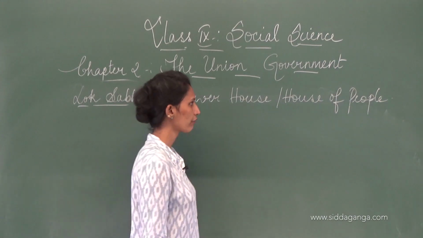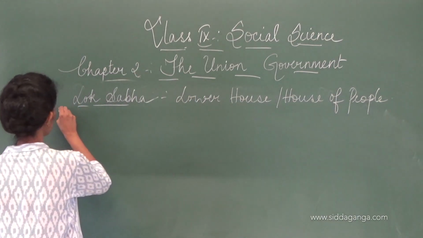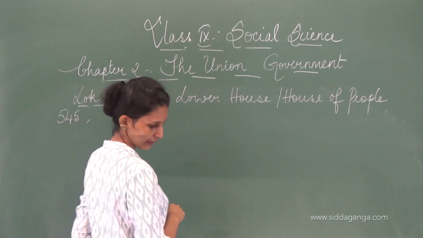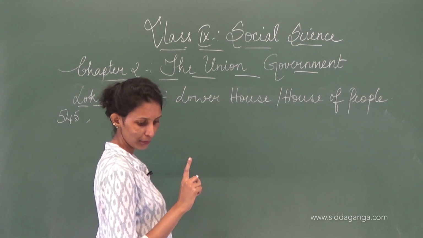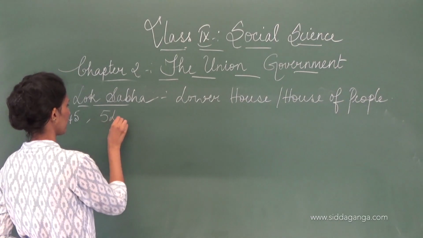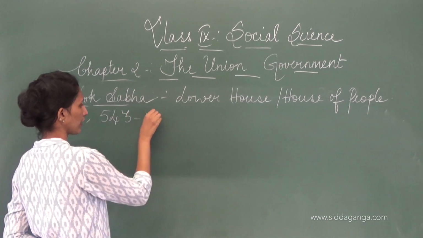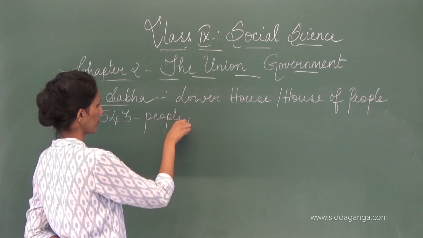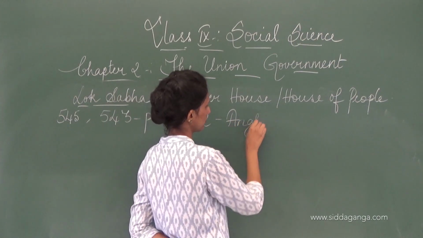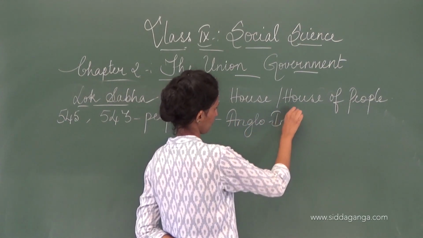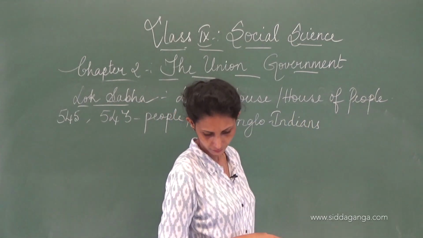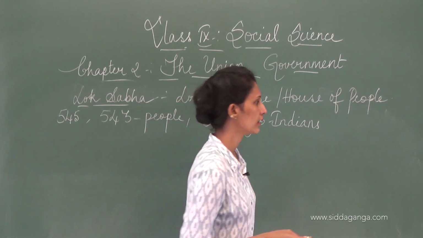Now seats here are 545. Don't confuse the seats. There it is 250, here it is 545. Of that, 543 members are elected by the people, whereas 2 are Anglo-Indians who are nominated by the president.